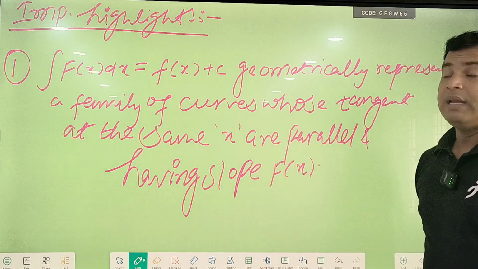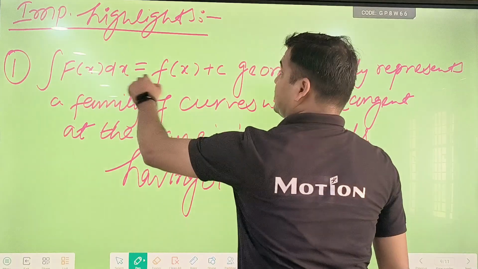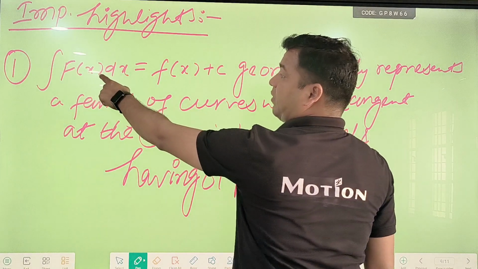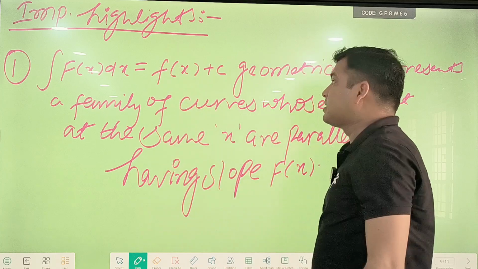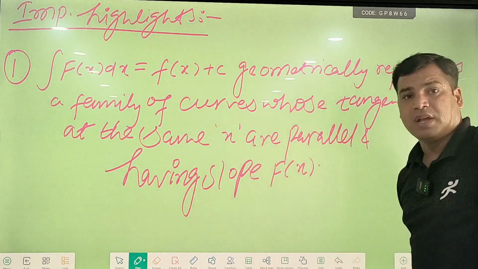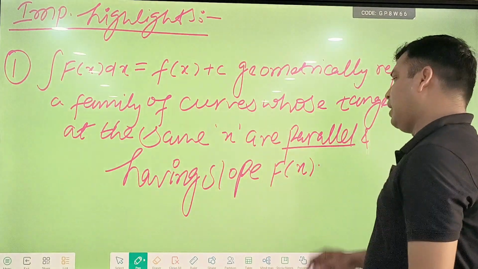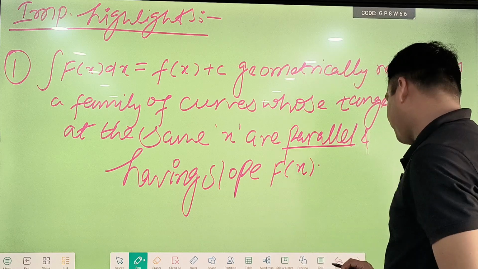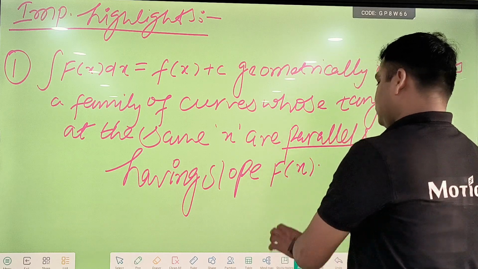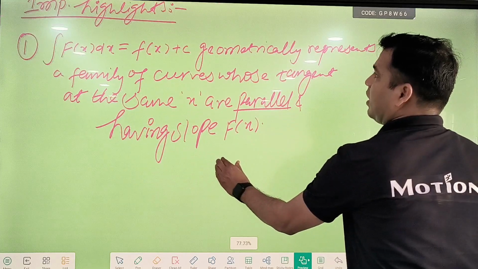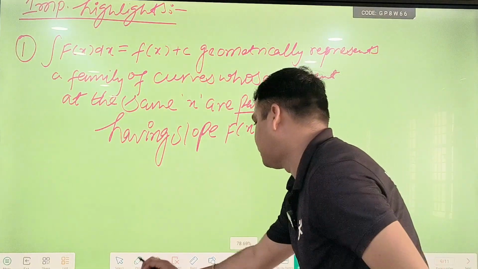See here. This is the integration of capital F of x dx. We are getting small f of x plus c, which geometrically represents a family of curves. How? I will explain here. Whose tangents at the same x are parallel, okay, and having slope F of x. See here. How? I am going to explain with an example here.